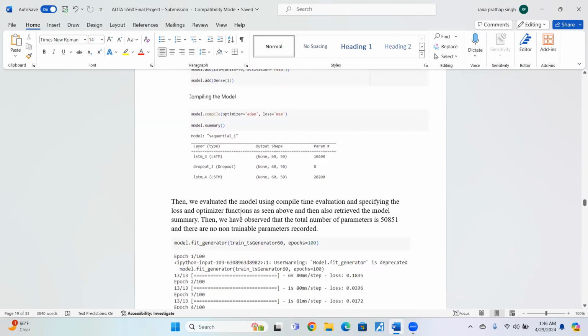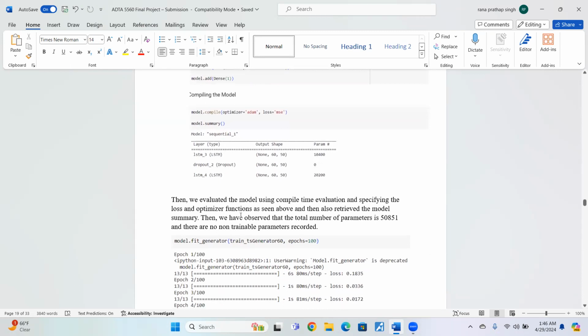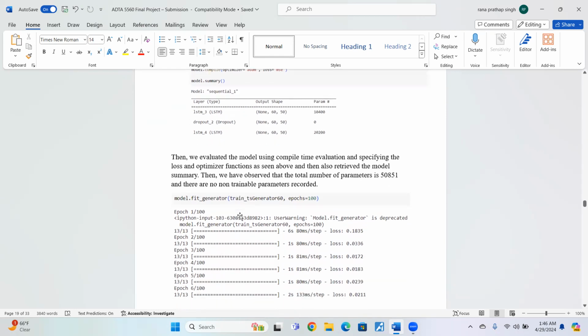Then we have observed that the total number of parameters is 50,851, and there are no non-trainable parameters, as we can see. And then we have trained the model using the fit method here, and we have used 100 epochs as a parameter and the train series generator for training the model.